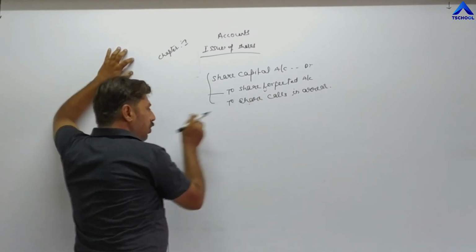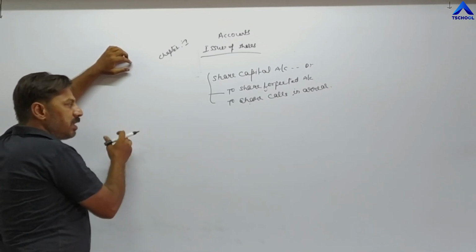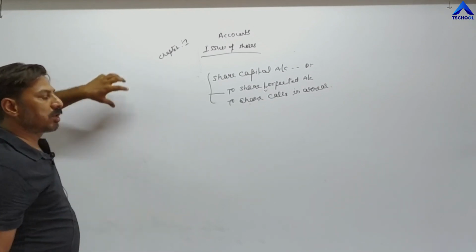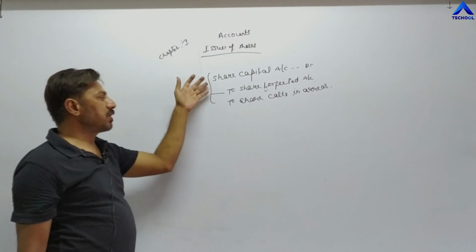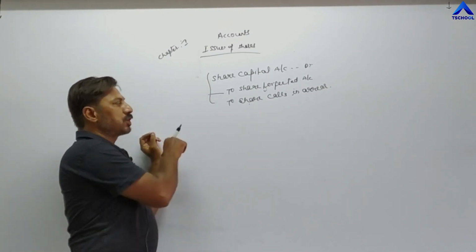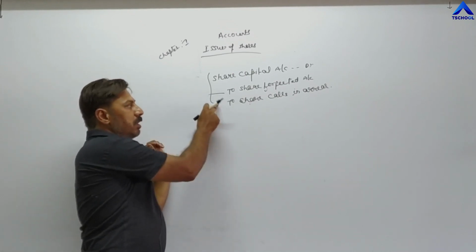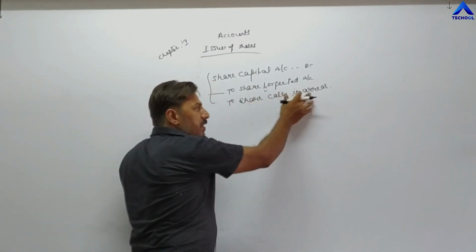Calls in arrear is already debited in previous entries, allotment or final call. That's why now we are not required to receive that calls in arrear from this particular shareholder, because this share has been forfeited. That's why we need to close down the calls in arrear account also. So in previous entries it was debited, so in the forfeiture entry it should be credited.